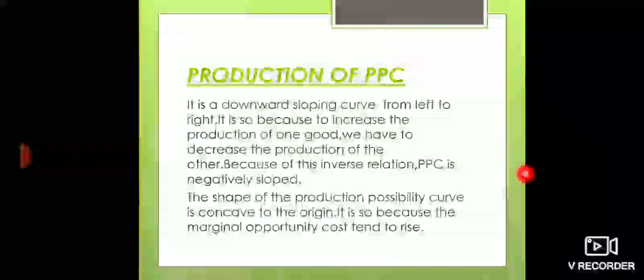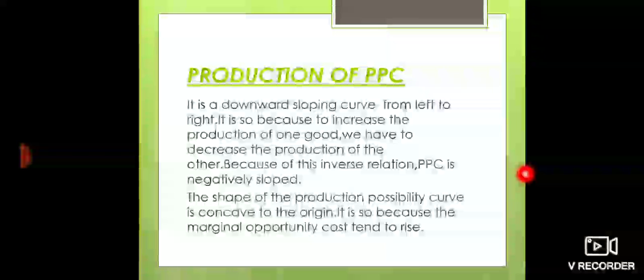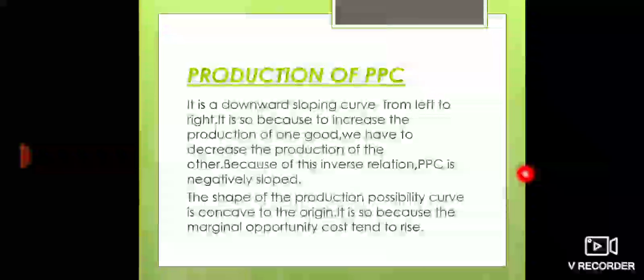Now, the shape of PPC. It is a downward sloping curve from left to right. It is because to increase the production of one good, we have to decrease the production of the other good, as is usual. Because of this inverse relation, PPC is negatively sloped. The shape of the production possibility curve is concave to the origin. It is so because the marginal opportunity cost tends to rise.